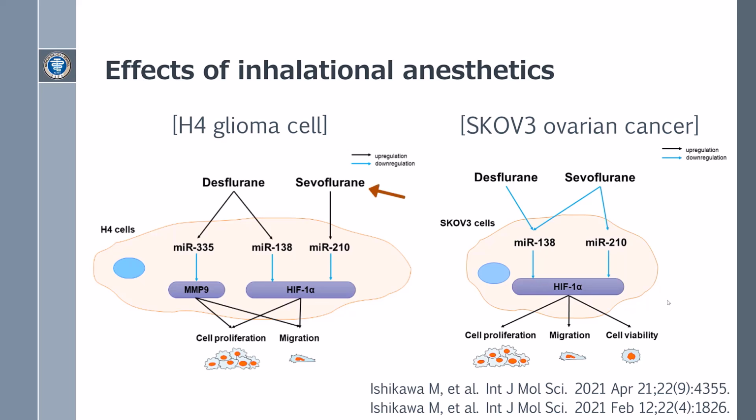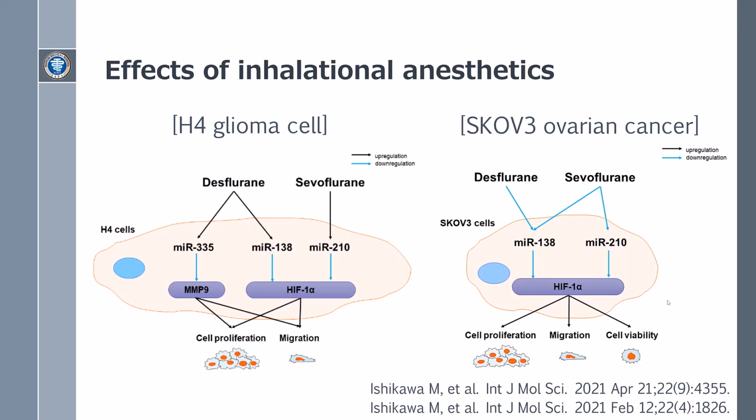In summary, inhalational anesthetics attenuate H4 cell malignancy via upregulation of anti-cancer microRNA expressions. Sevoflurane exposure to H4 cells decreases H4 cell proliferation and migration via HIF-1 by microRNA 210 upregulation. Desflurane exposure to H4 cells decreases cell proliferation and migration via HIF-1 and MMP9 by MIR-138 and MIR-335 upregulation, respectively.